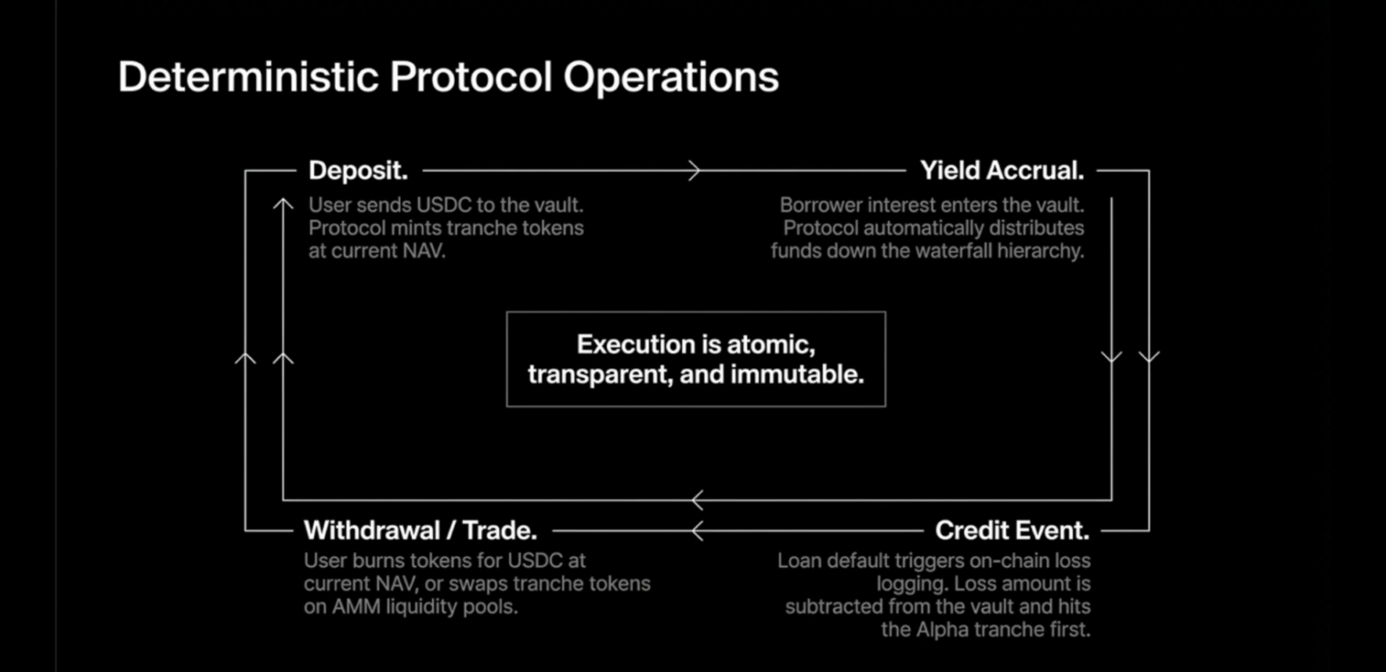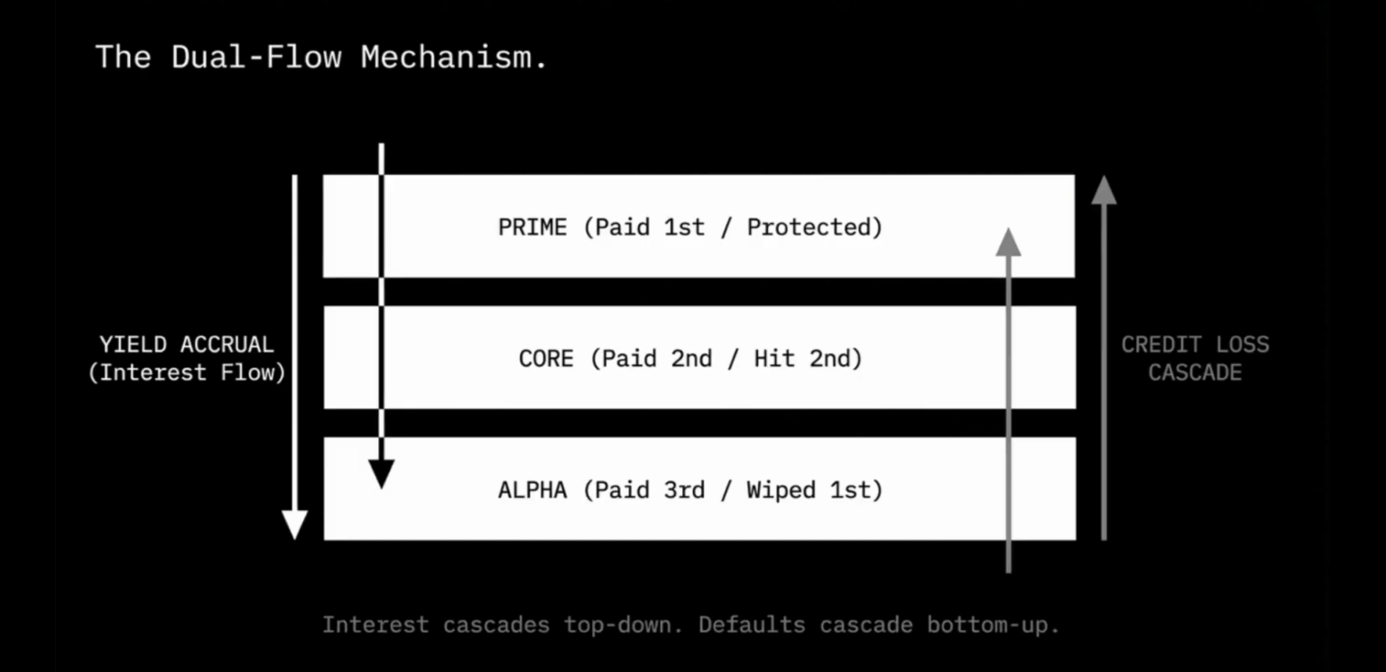If a borrower defaults or a credit event happens, losses cascade upwards from the bottom. Alpha absorbs the losses first. If alpha is exhausted, losses move to core. Only after both alpha and core are depleted do losses reach prime. This creates a clear and transparent risk hierarchy.